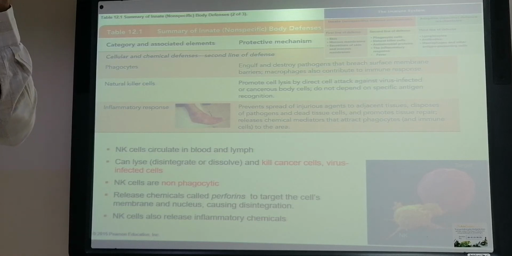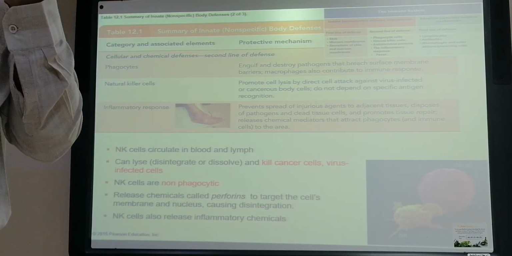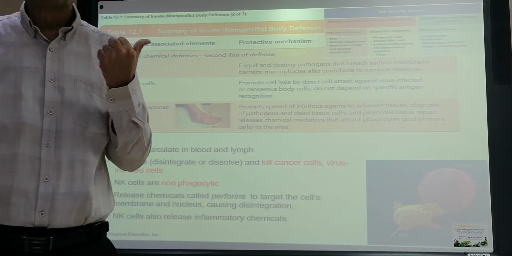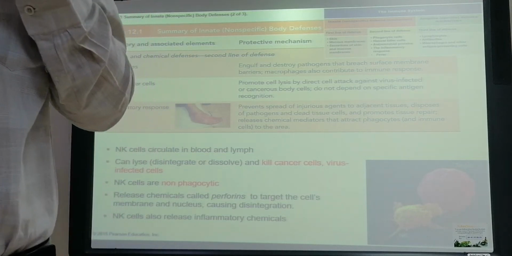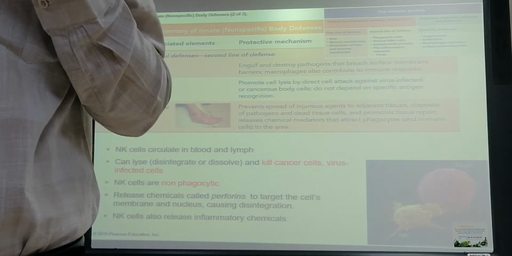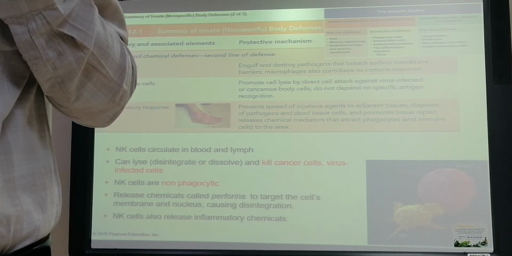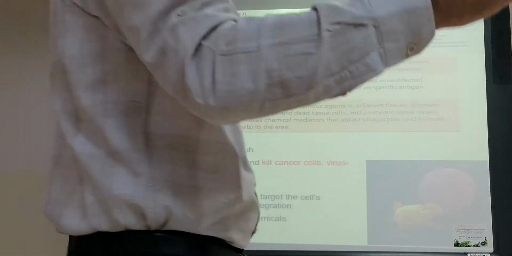What other signs will you feel at the site of injury? Redness will be there. What other sign? Swelling, yes, thank you. What other signs? Pain, yes, thank you.